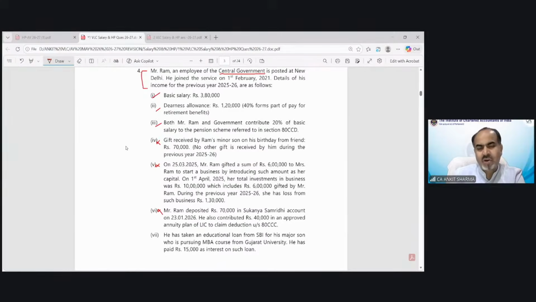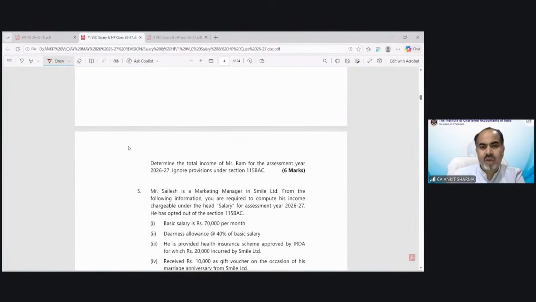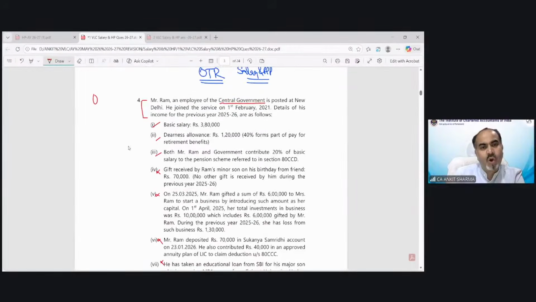ATC deduction is not relevant for our salary provision. This is also not relevant. Any other information? No. Ignore the provision of section 115BAC. So that means we have to calculate it as per the optional tax regime. Joining date is 1st February 21. So now solve this question.